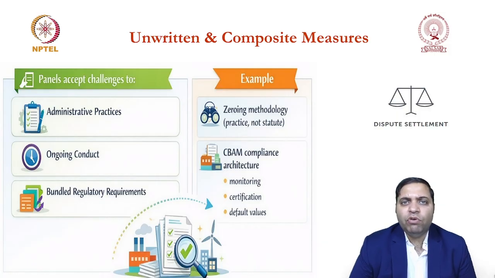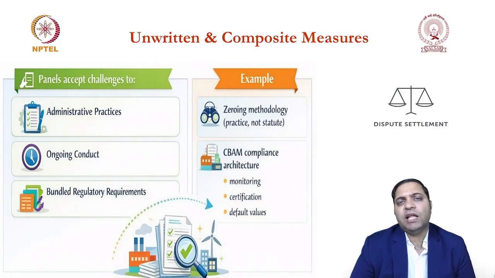For that, you can challenge them as a composite measure, because they are individual acts or omissions which might not be inconsistent with WTO provisions, but collectively are inconsistent. So you put a challenge to that as a composite measure.